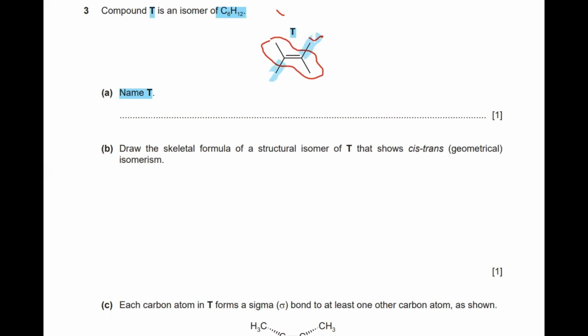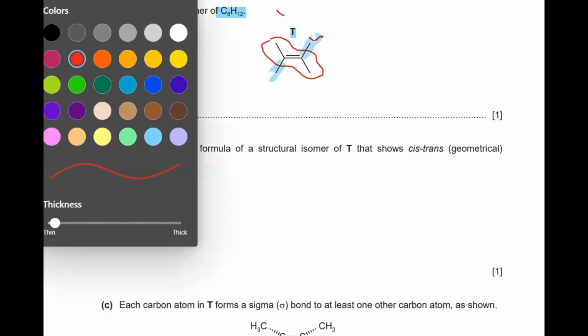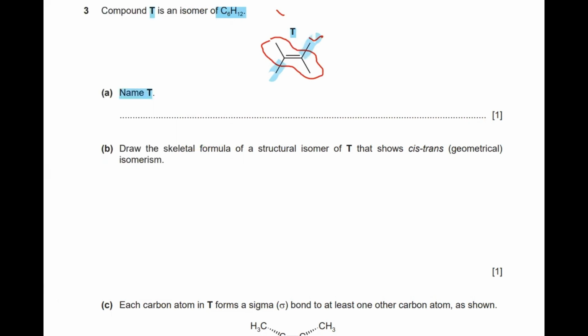So let me count the number of carbons I have in my longest continuous chain. I have 1, 2, 3, and 4. So 4 carbons are there. So this becomes your but-, and the double bond is between the second and third carbon. So this is butene. And because I have two branches, the first branch is on the second and the second branch is on the third. So I have 2,3-dimethylbutene. So this is the name of this particular compound.